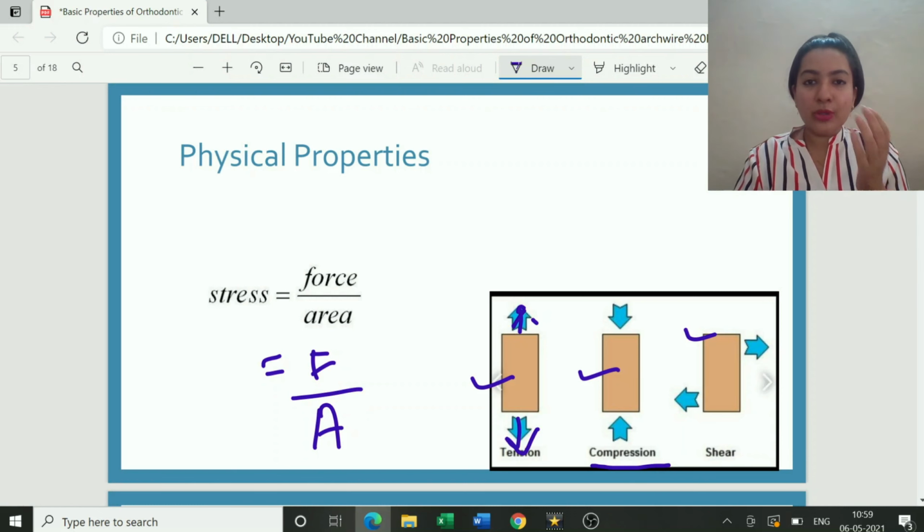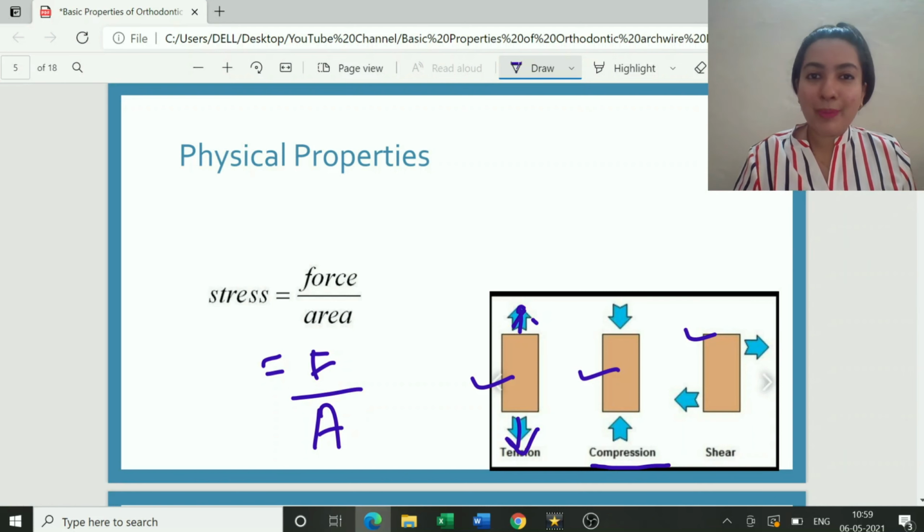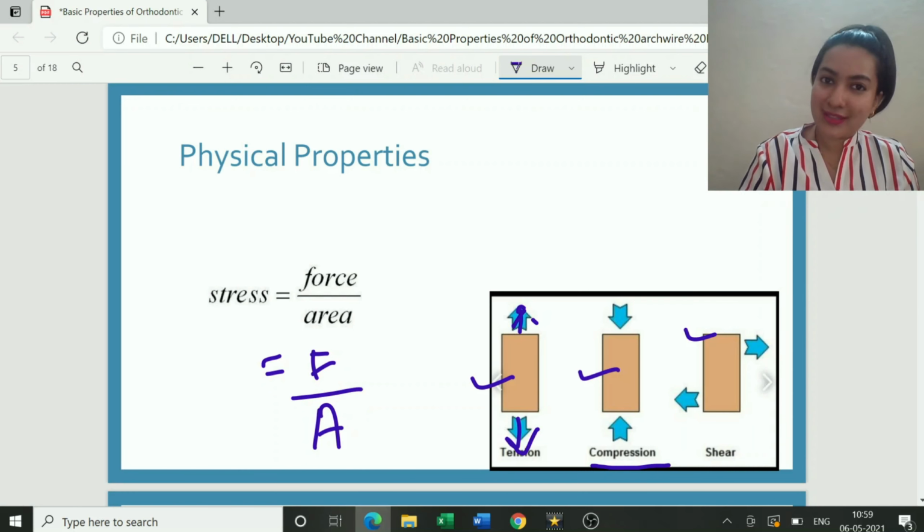To give you an example of tension stress, suppose we have a rubber band or an elastic and we are trying to pull it apart. There would be stress generated in it. That kind of stress is known as tension stress because we are pulling it apart. So the pull apart force induces tension stress.